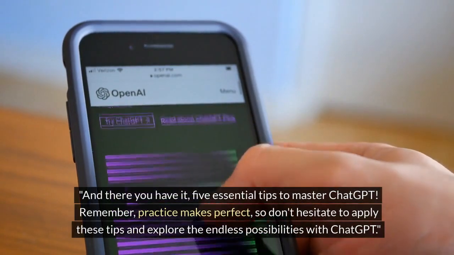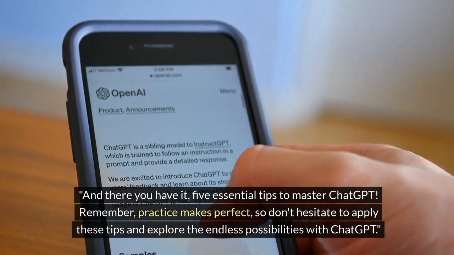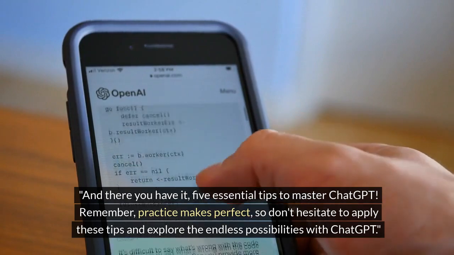And there you have it, 5 essential tips to master ChatGPT. Remember, practice makes perfect, so don't hesitate to apply these tips and explore the endless possibilities with ChatGPT.